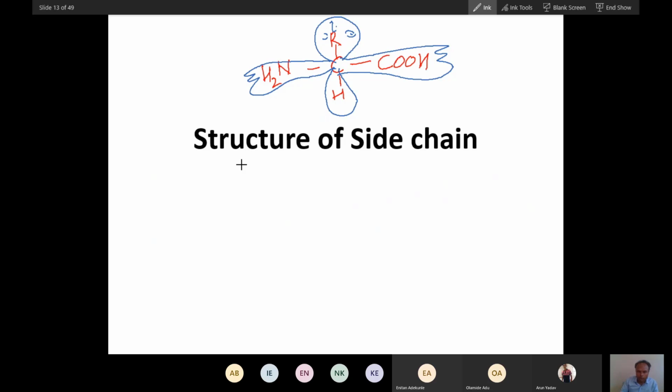Now let me first talk about very simple amino acids. If you understand these, you will understand the rest.